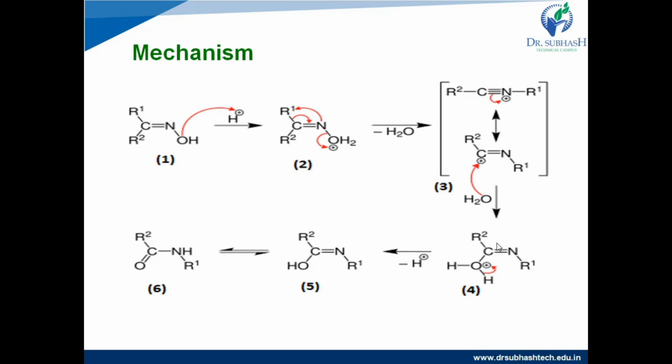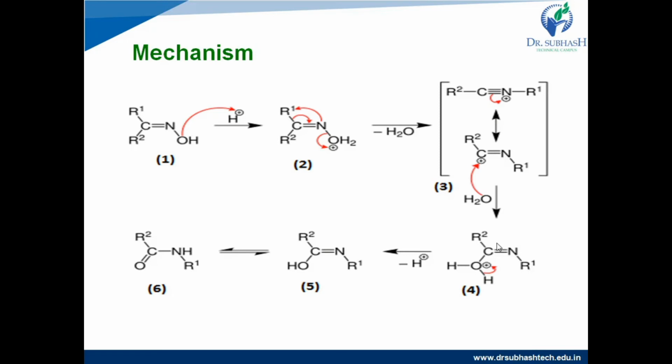Okay, when nitrogen has a positive charge, it becomes unstable and tries to regain its lone pair of electrons. So it gains its lone pair of electrons by breaking the bond with the carbon atom, right? And isomerism occurs and forms the third structure, which is the carbocation, in which the positive charge will be on the carbon atom. In the next step, this